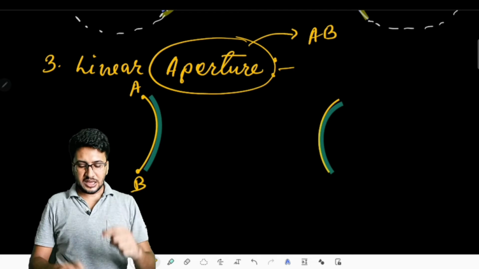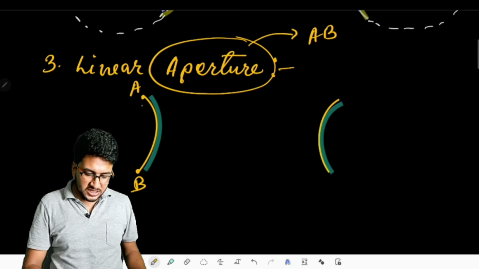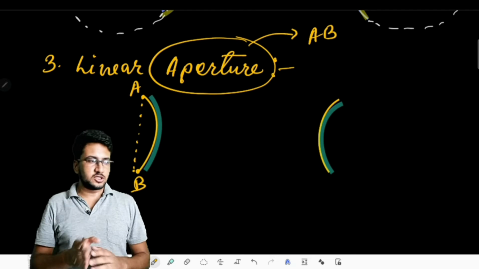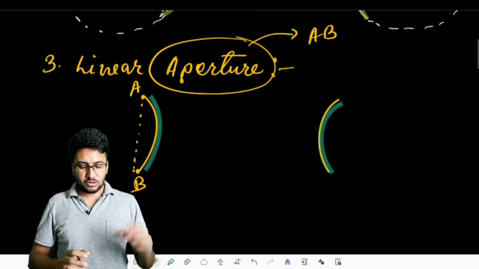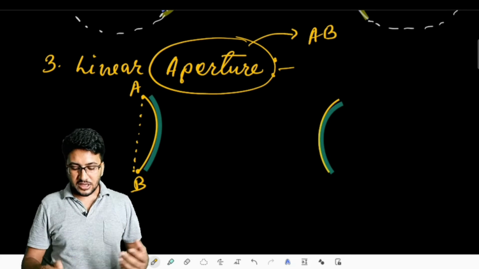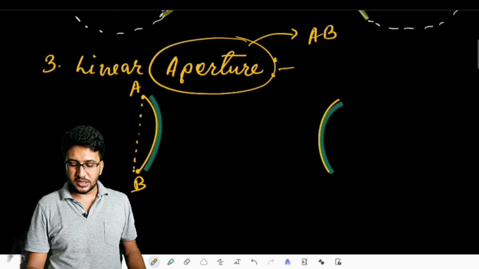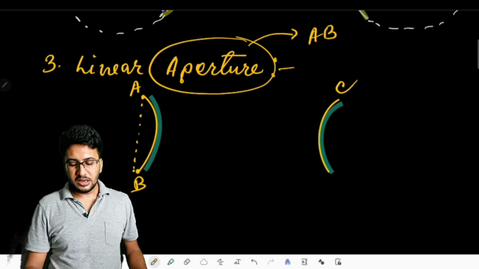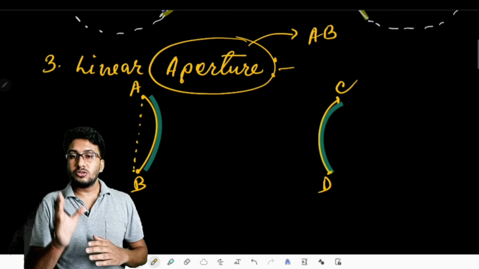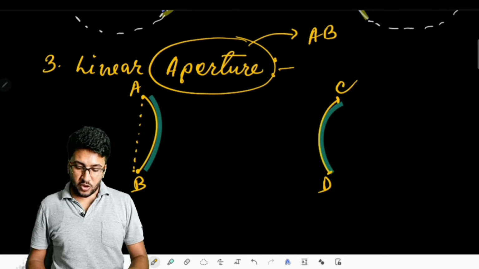The mirror is something like from A to B. So what is the distance from A to B? This is the distance from A to B. So that dotted line which is showing the linear aperture. So the distance between two extreme points of a mirror can be said as the linear aperture. So guess for the second mirror, which is our convex mirror, what will be the linear aperture? If we call the extreme points as C and D, then definitely our linear aperture is going to be C to D, the distance between two extreme points.